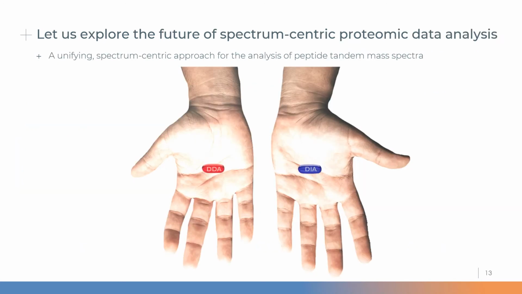What I've shown you until now is the current state of CHIMERYS as it exists in Proteome Discoverer 3.0. And now I want to switch gears a bit and talk about the future of CHIMERYS, and in particular about the meaning of the last slide, because that begs the question: do we really have to choose between DDA and DIA? Are the two actually that different, or are they in fact the same?